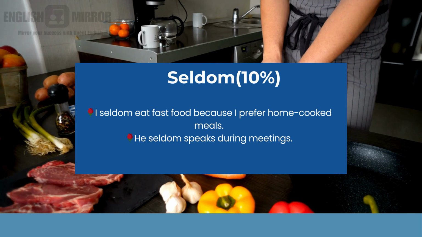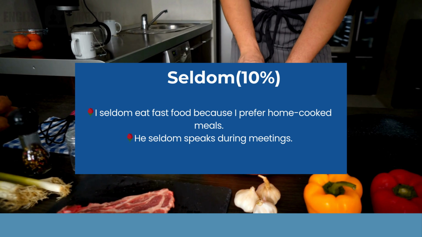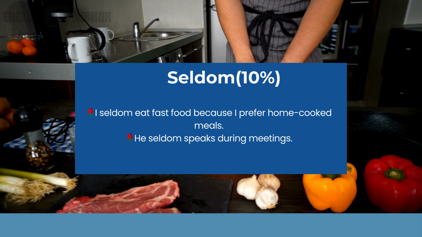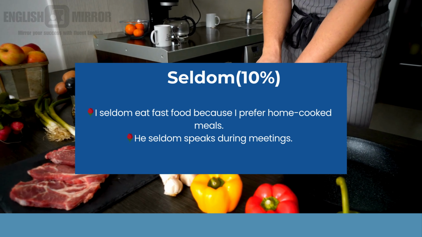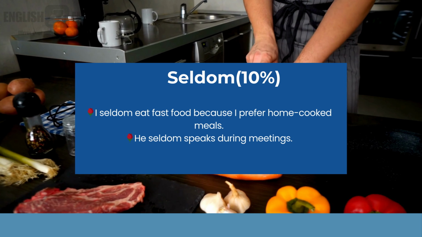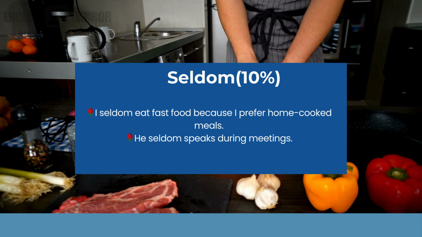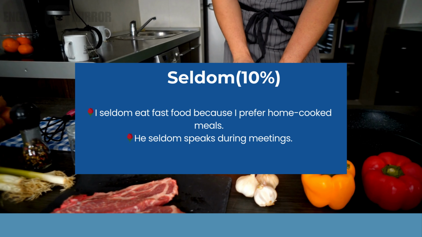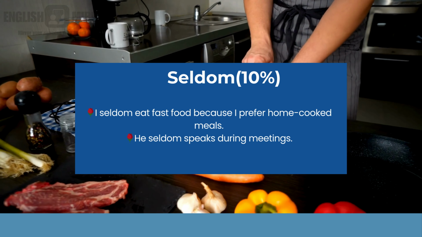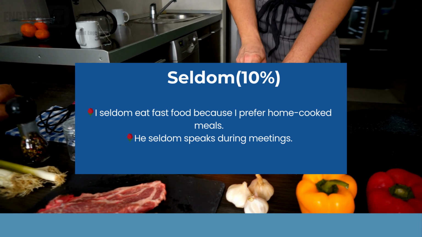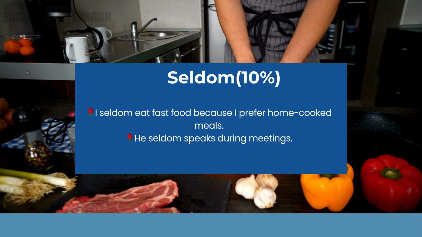Next one is seldom. Let's see with an example. I seldom eat fast food because I prefer home cooked meals. This person likes homely food only, and only very rarely, about 10% frequency, takes food from outside. Another example: he seldom speaks during meetings. During meetings he is attentive, but very silent. He seldom speaks.